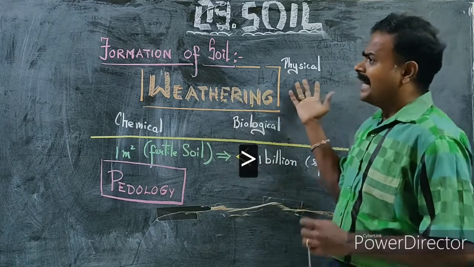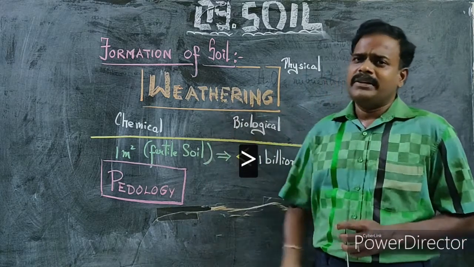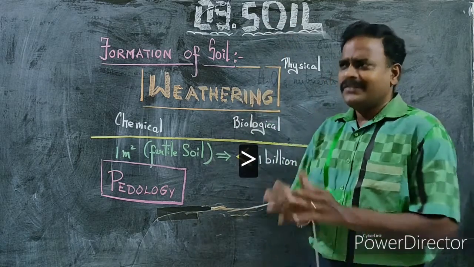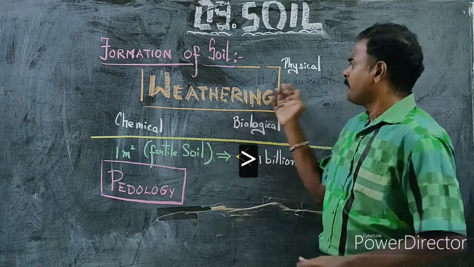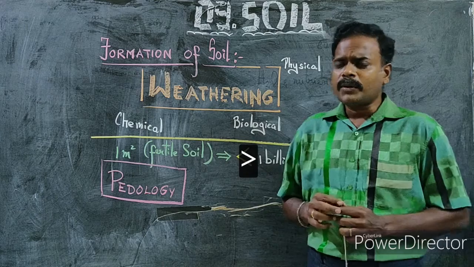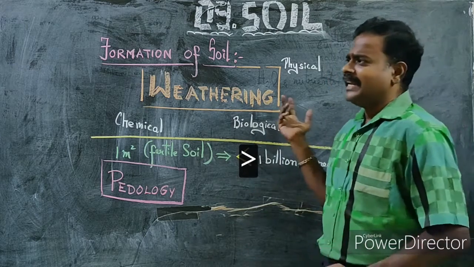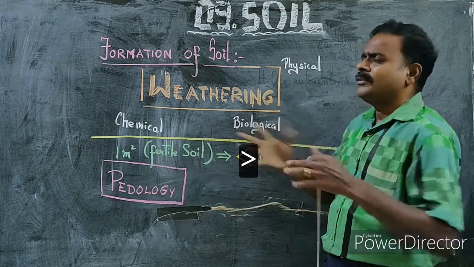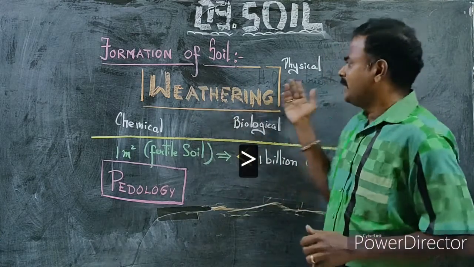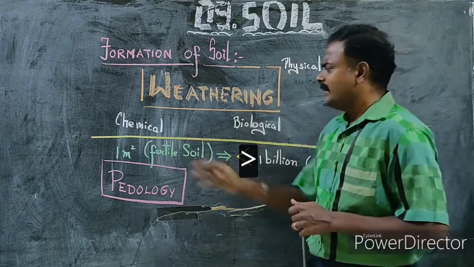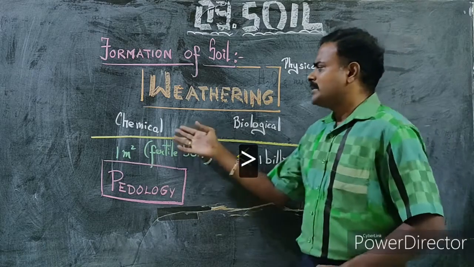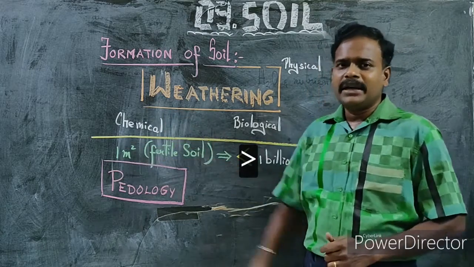Air, in the sense of a strong wind, or the force of water, that is waterfalls, breaks the rocks into pieces. And the climatic factors like thunder or lightning. Especially lightning and thunder, I don't want to separate them. They can cause weathering or breakdown of rocks, and those we call physical weathering. There are some chemicals which rupture the rocks into pieces, and those come under chemical weathering.